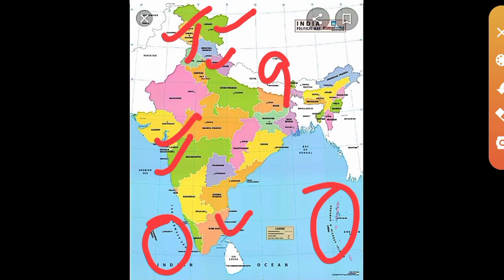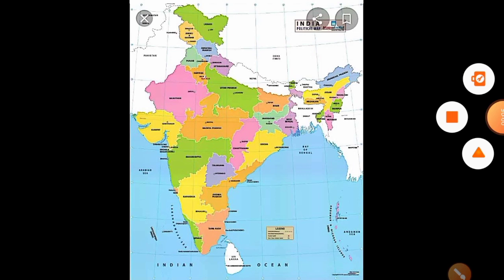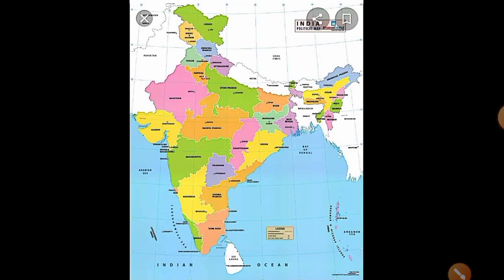Which are they? Ladakh, Jammu and Kashmir, then the National Capital Territory of Delhi, then Daman and Diu, Dadra Nagar Haveli, Puducherry, Andaman and Nicobar Islands and Lakshadweep. Once more: Ladakh, Jammu and Kashmir, Chandigarh, Delhi, Daman and Diu, Dadra Nagar Haveli, Puducherry, Lakshadweep and Andaman and Nicobar Islands. These are the 9 union territories.